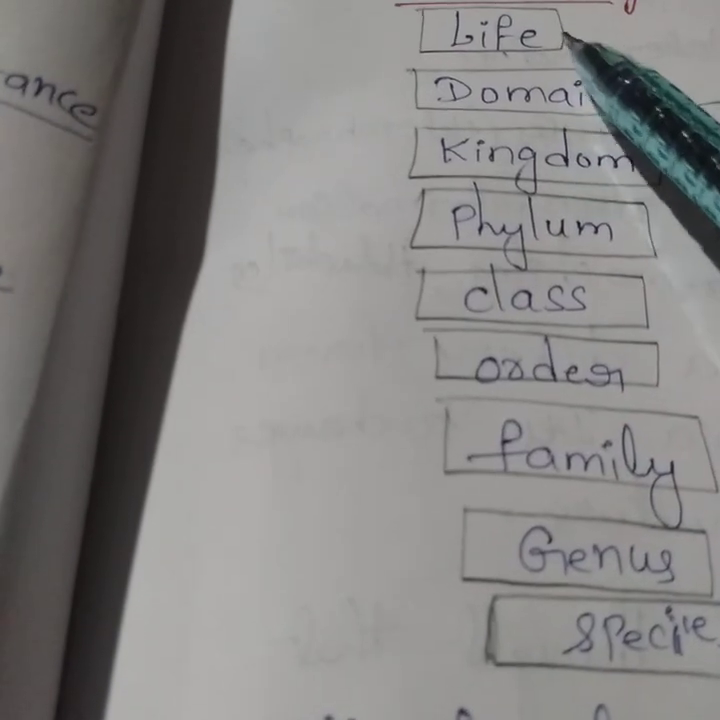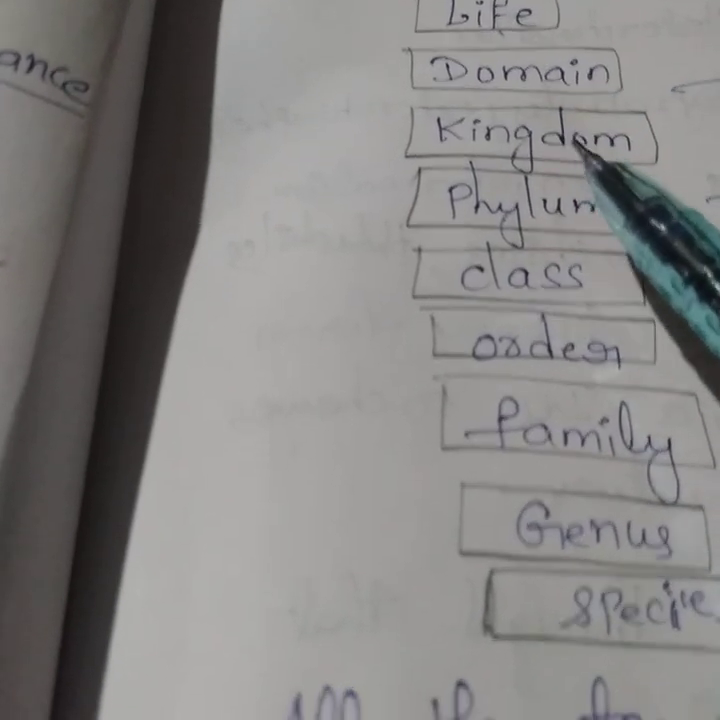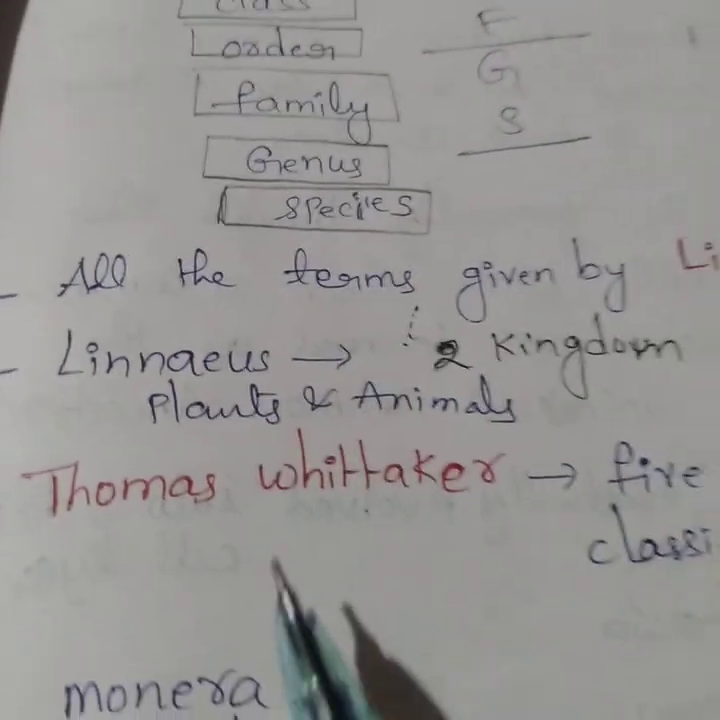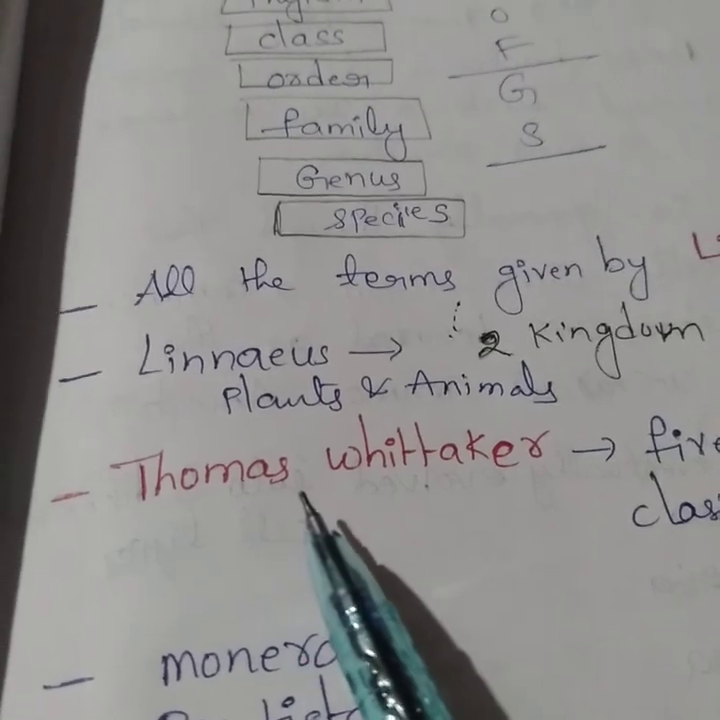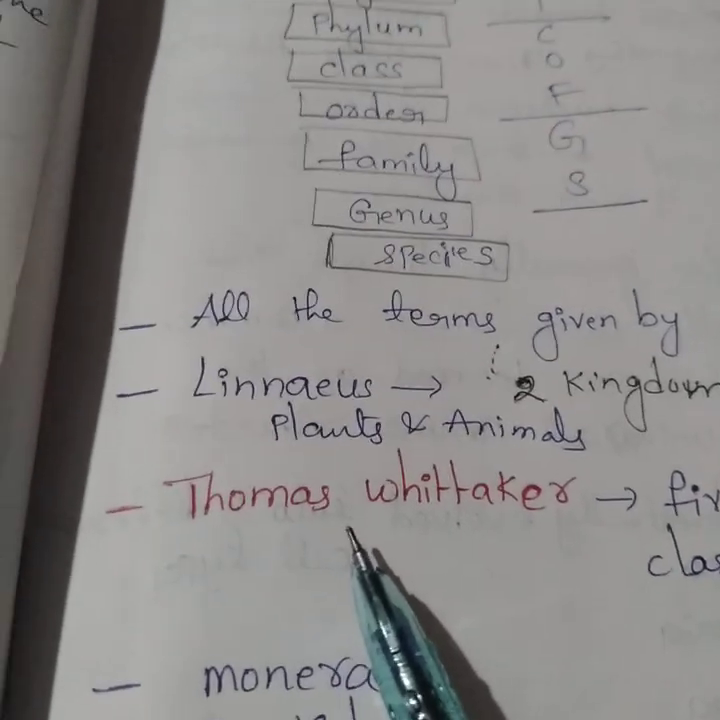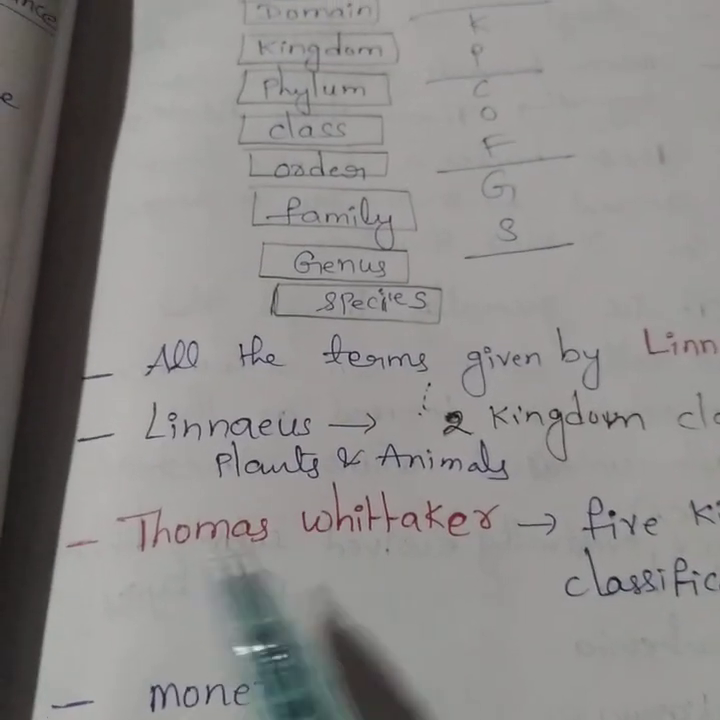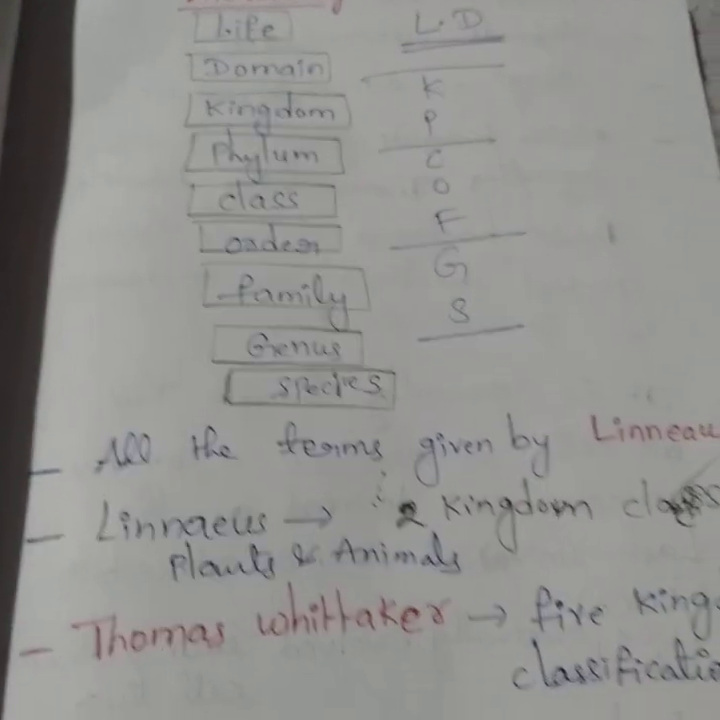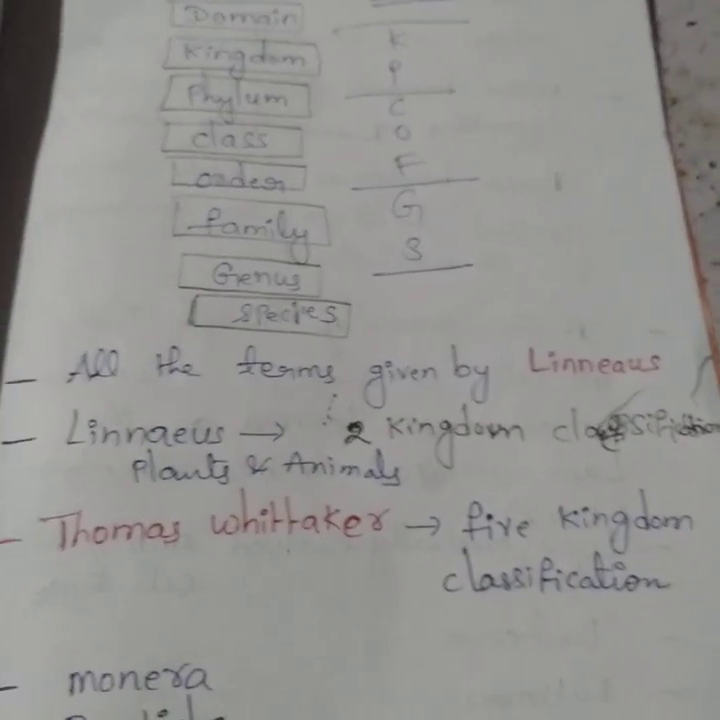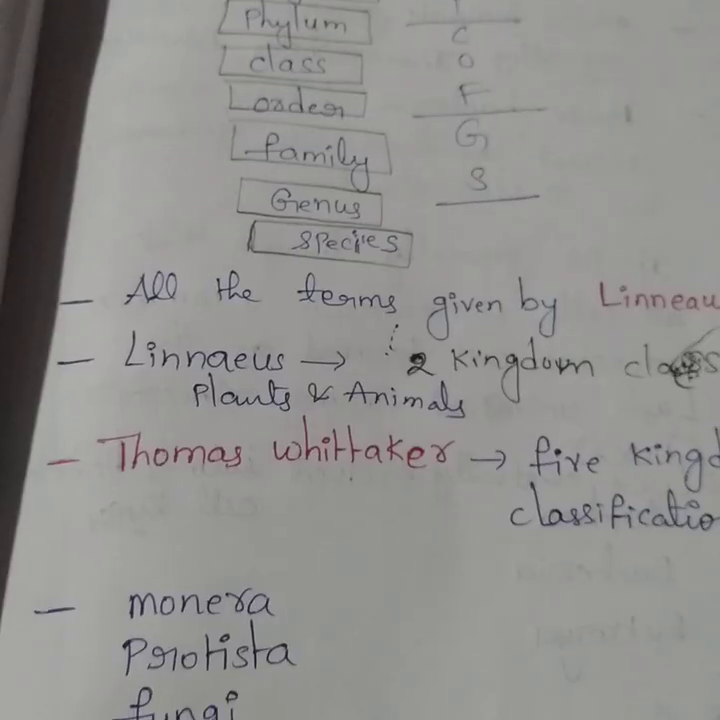These terms were all given by a scientist called Linnaeus. The terms species, genus, family, order, class, phylum, and kingdom were given for the first time by Linnaeus. He also proposed the two kingdom classification.